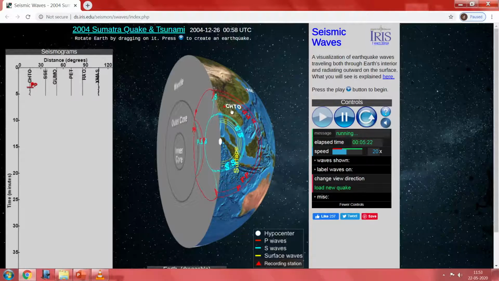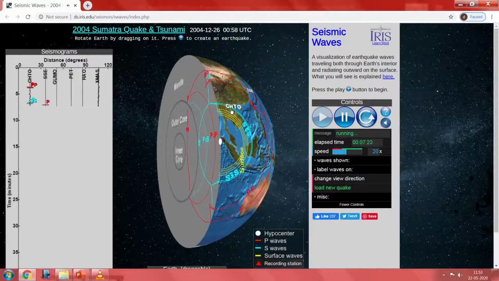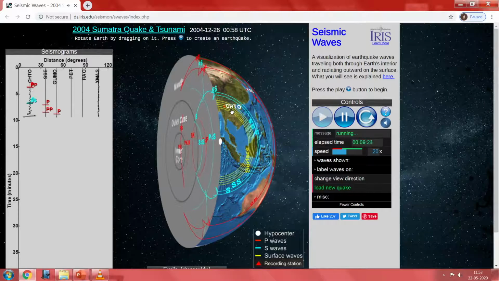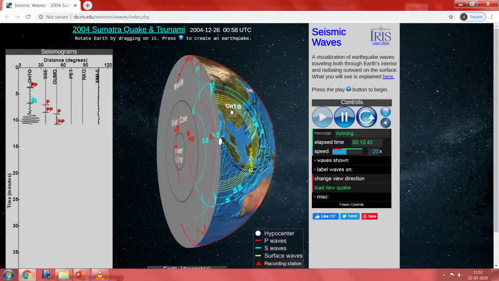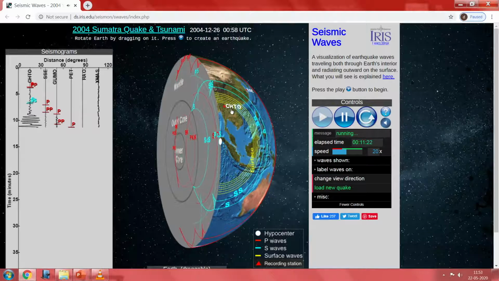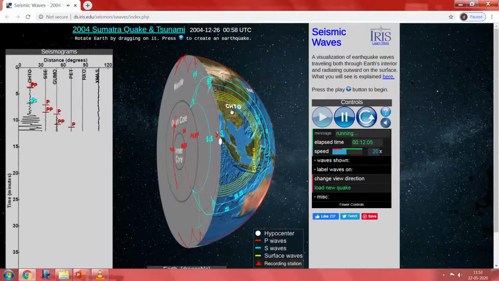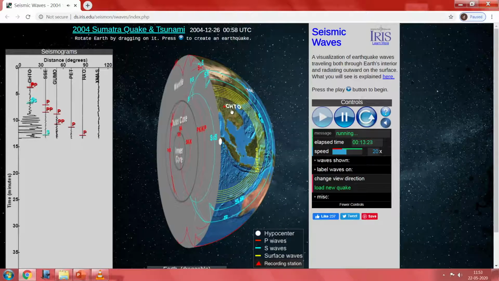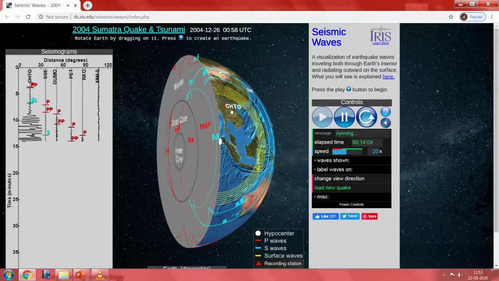Depending upon the medium in a particular place, it gets reflected and refracted. So you can see the S wave reached the station CHTO. Similarly at the other places. When reflection and refraction happen, you basically get a combination of waves like P, PP wave, S, SS wave, PS wave. So a different combination of waves will happen, and that is also very clearly specified.